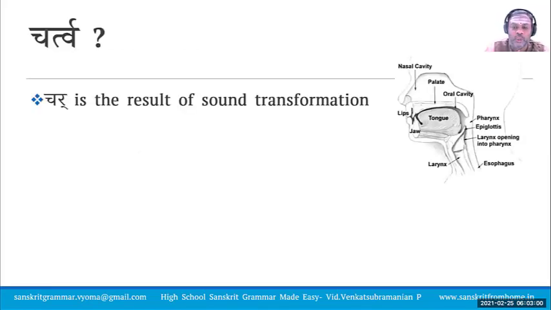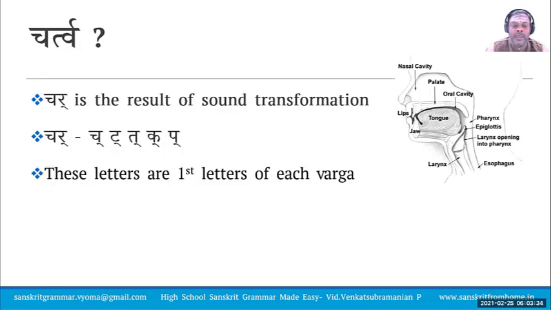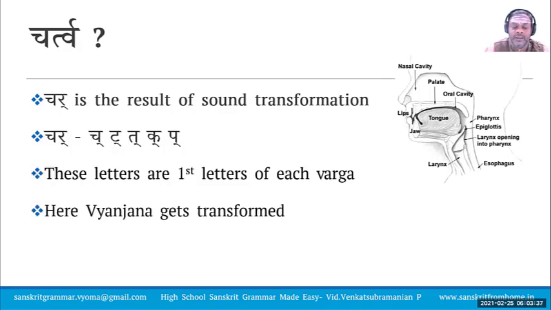Char is the result of the transformation which happens in this Chartva Sandhi. When the result of the two sounds is Char, we call it Chartva Sandhi. Char represents ch, t, t, k, p. Now we clearly know from this representation that it is the first letter of the Vargiya Vyanjana. These letters are the first letters of the Varga, and it is here the Vyanjana is getting transformed, and therefore it is a Vyanjana Sandhi.